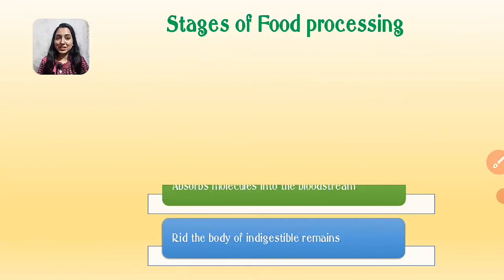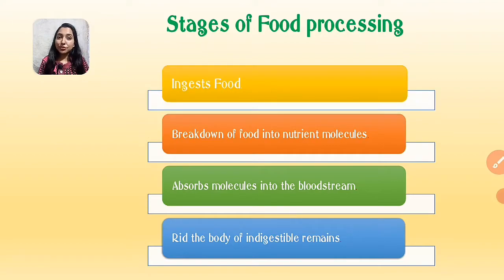Stages of food processing. There are basically 4 stages of food processing. First is ingestion of food, that means intake of food through the mouth. After that, breakdown of food into nutrient molecules, then absorption of those nutrient molecules into the bloodstream, and in the last, rid the body of indigestible remains, that means that portion of food which is not required by our body or which is waste. So elimination of that waste material from our body.